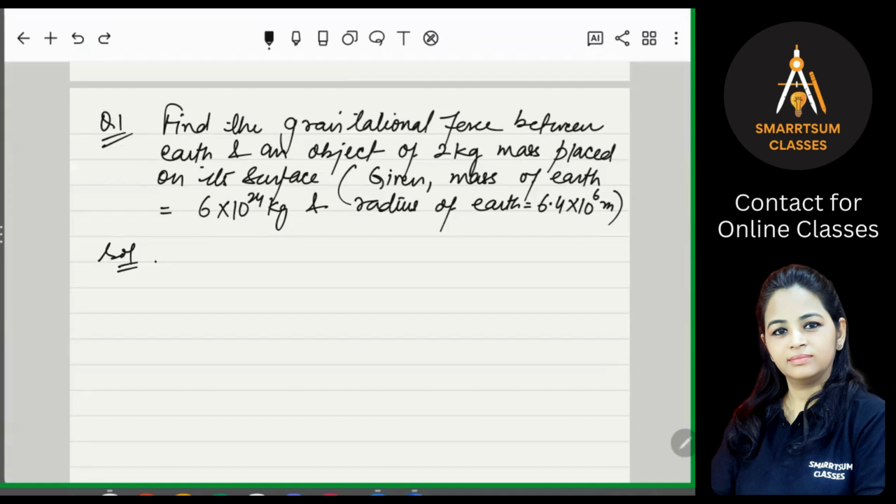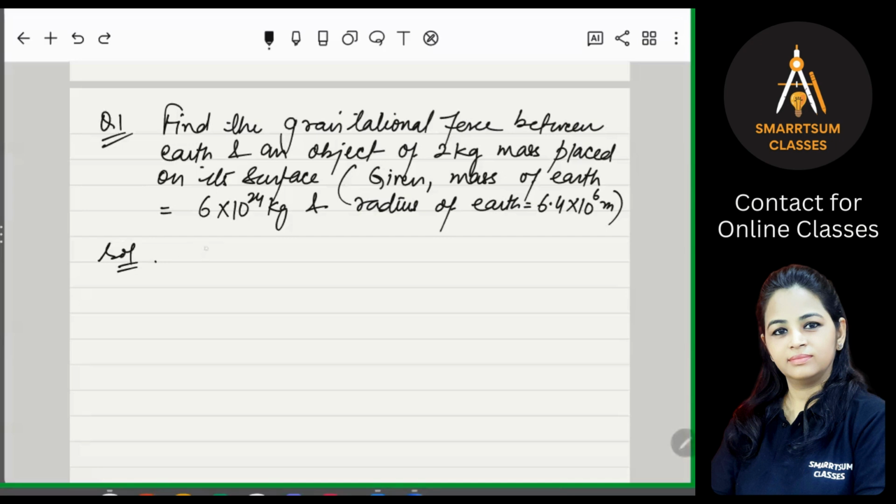So what are the two bodies here, where we have to find the gravitational force between them? One is Earth and the other is the object which is placed on its surface, right? Earth has its mass, which is given here, 6 into 10 power 24 kg. The object also has some mass, but that is very small, 2 kg, right? And the radius of Earth is 6.4 into 10 to the power 6, right? Okay, so first we will write down what is given.